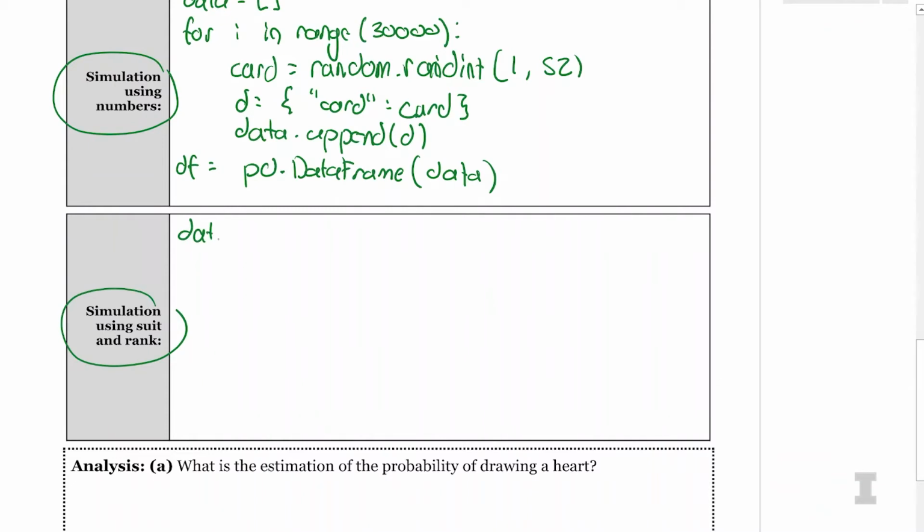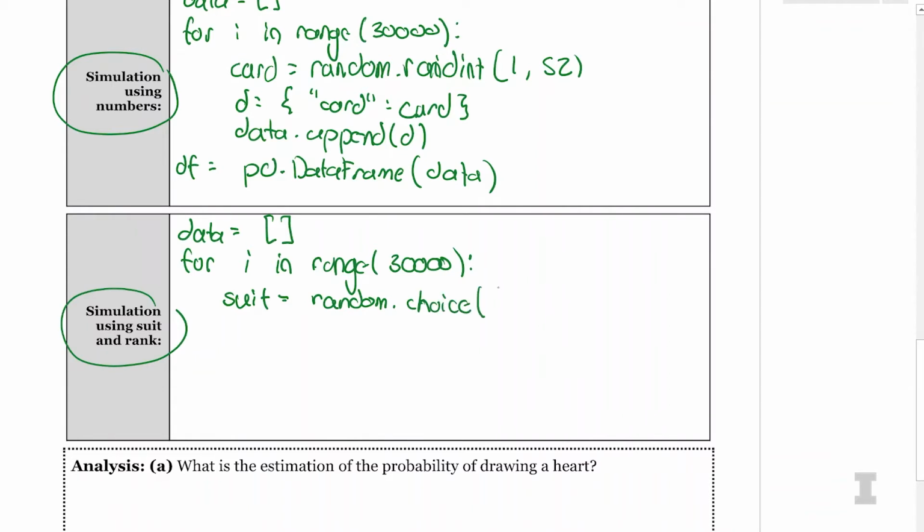To do the simulation, it's again the same pattern we've always done. Data is equal to square brackets. For i in range, we're doing a 30,000 simulation result. And then we're going to say my suit is equal to random.choice, and inside of that, I need parentheses and a list of all my suits.